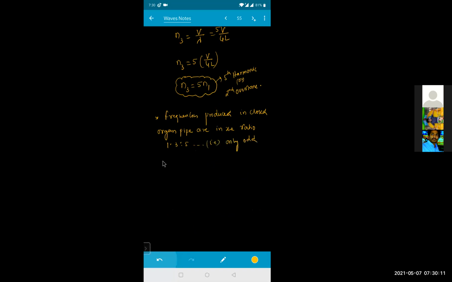Only odd harmonics are present in a closed organ pipe. Is it clear? So that is how the vibrations are produced in the given condition for the closed organ pipe.